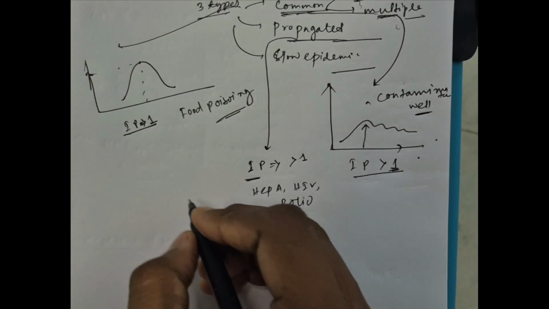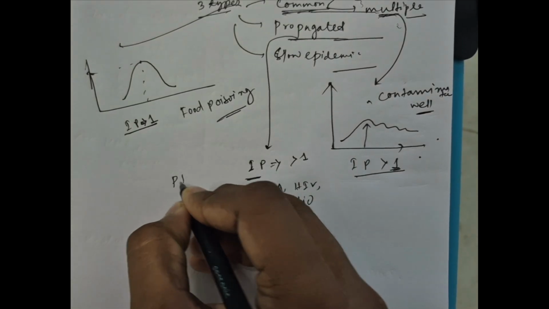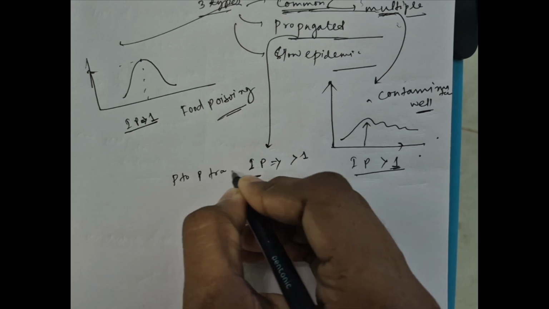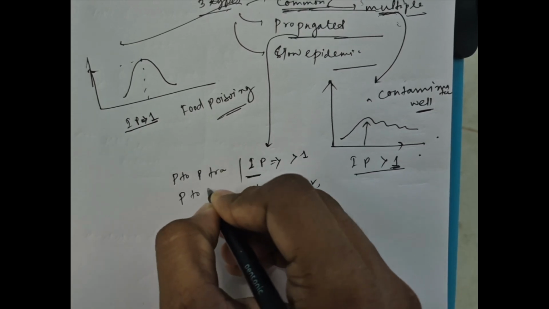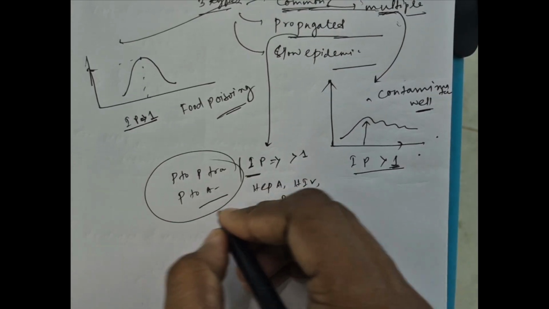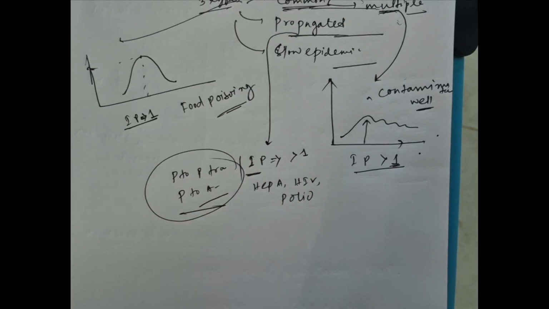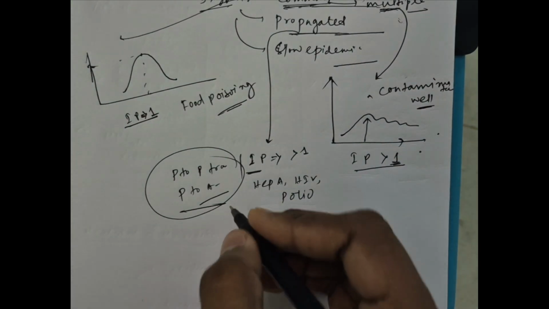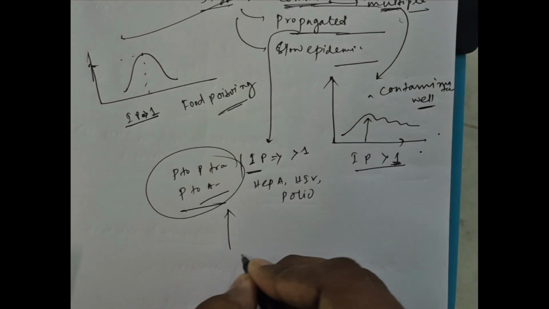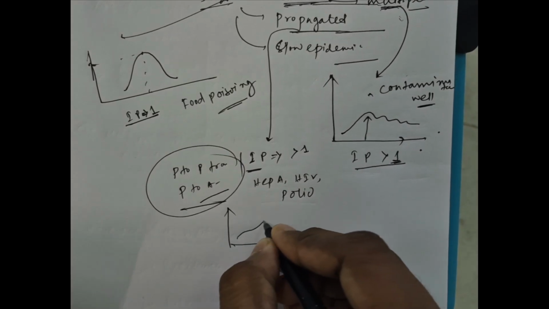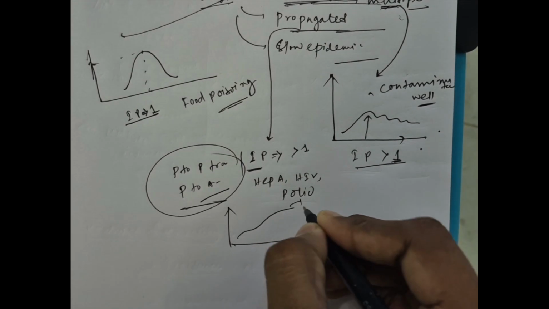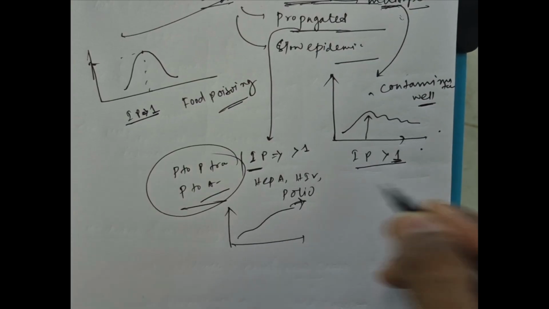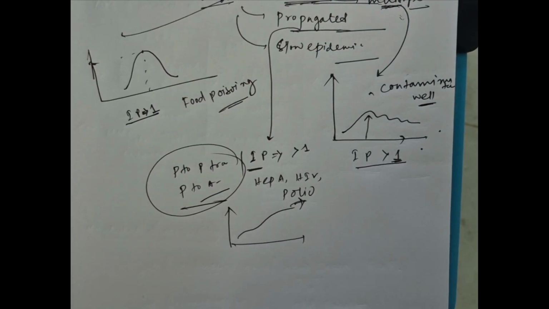It is seen due to person-to-person transmission, person-to-animal transmission, because it is the most infectious, most contagious disease. The graph should be like this. It is gradually rising because it is highly contagious. So it is a propagated epidemic. Next,